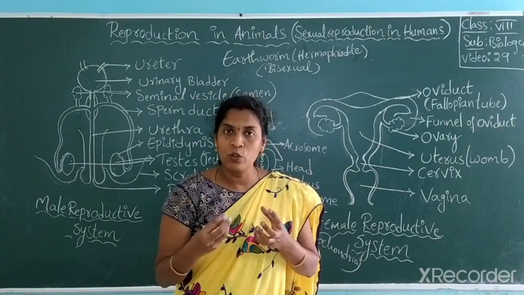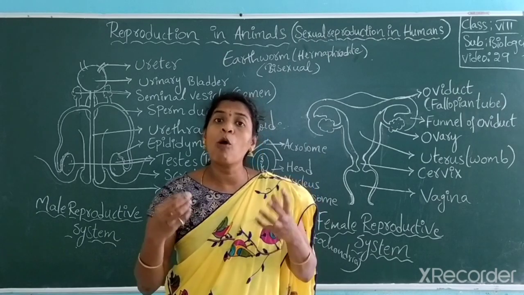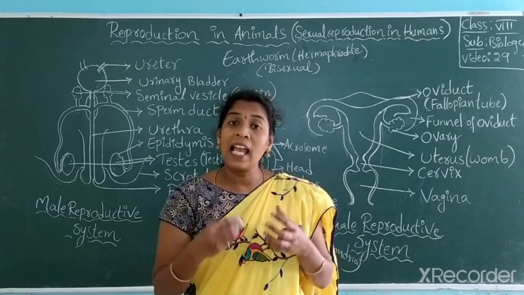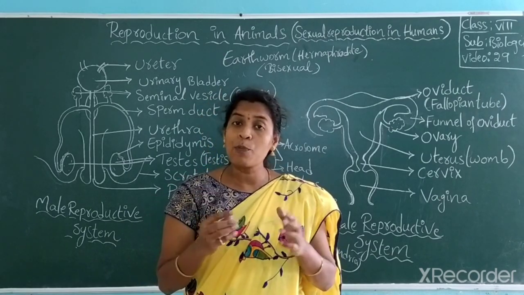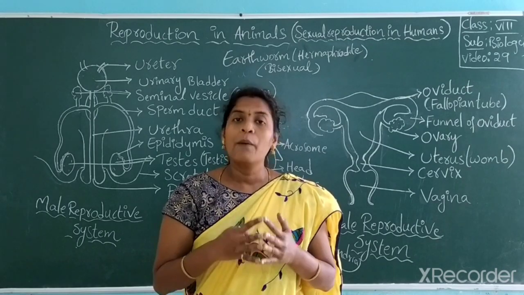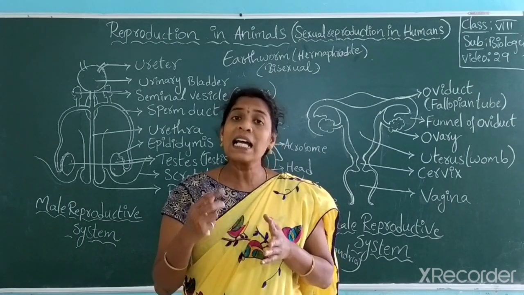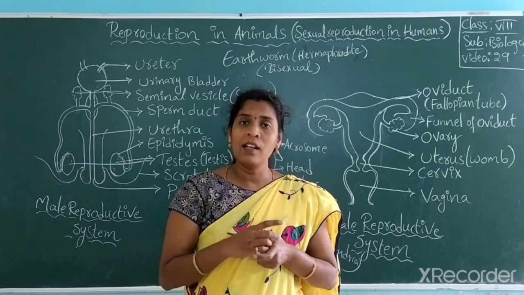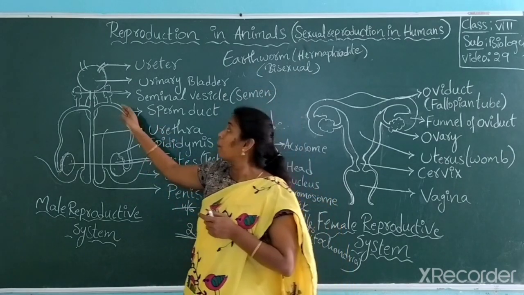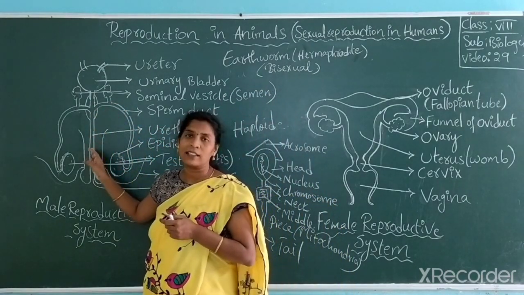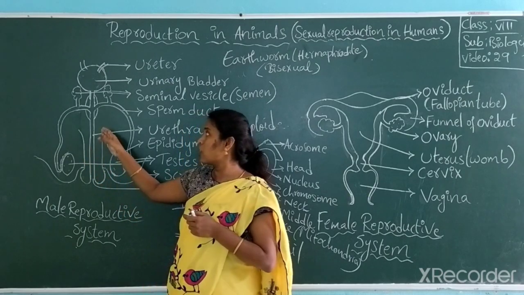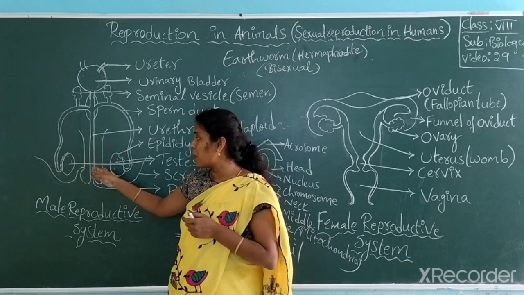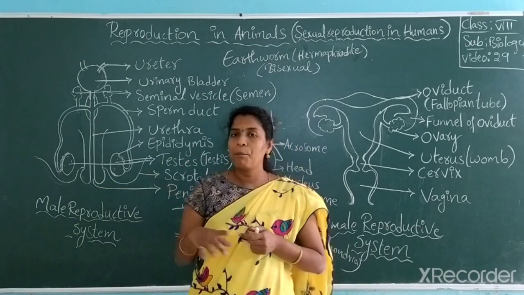Semen is a jelly-like fluid which keeps sperm moist as well as alive, because it provides proper nutrition. Along with the semen, the sperms enter the urethra. And later, from there onwards, the sperms pass out through the penis.